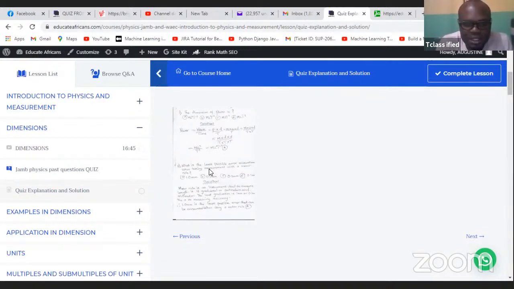And this one, what is the least possible error for meter rule? We all know from this thing. So meter rule is an instrument used to measure length. You can see that the least possible error is 1.0 millimeter. So this is the solved problem already, similar to what you see in the quiz.